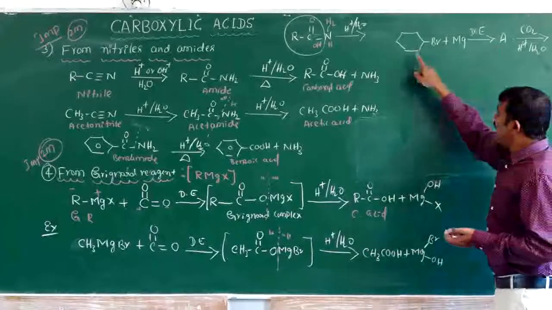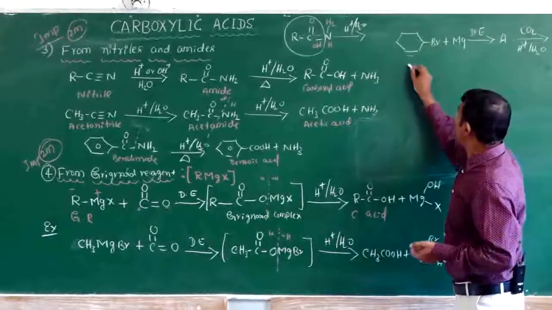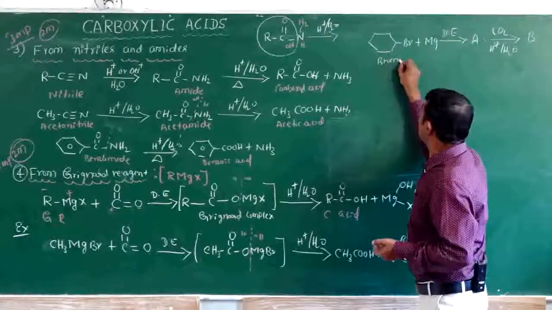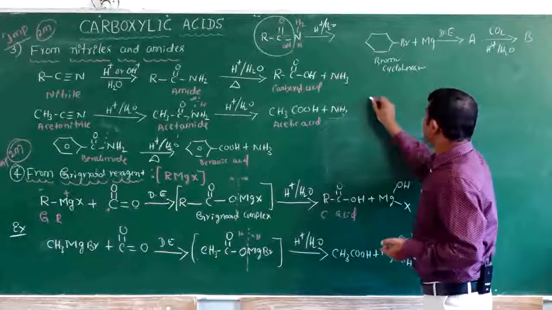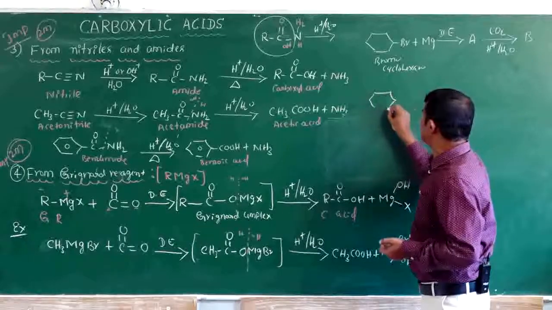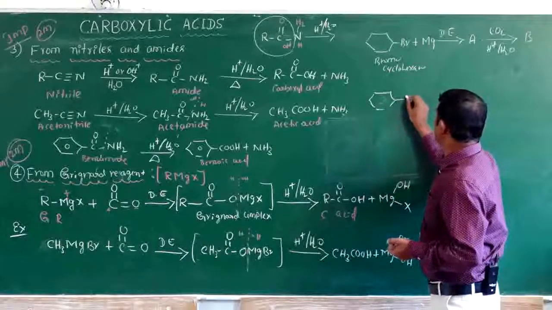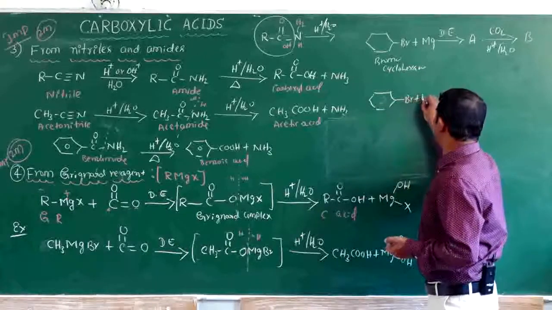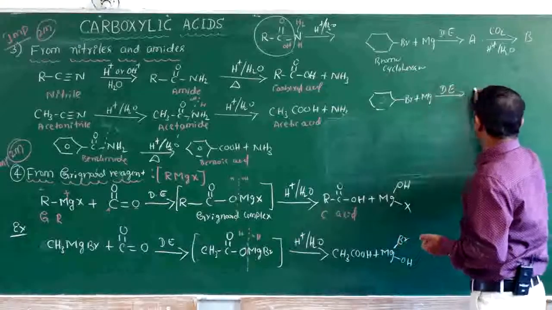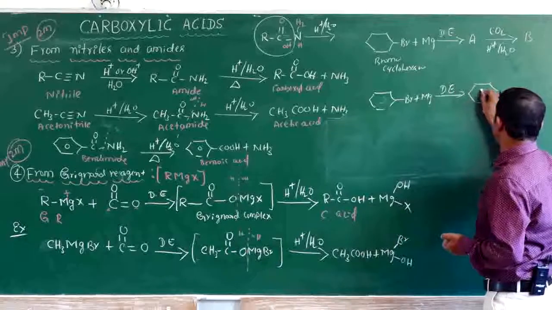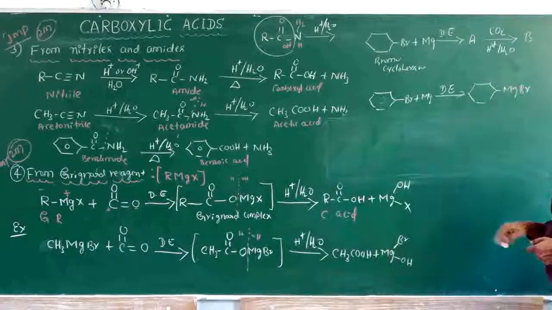First, bromocyclohexane reacts with magnesium in presence of dry ether to form cyclohexyl magnesium bromide.